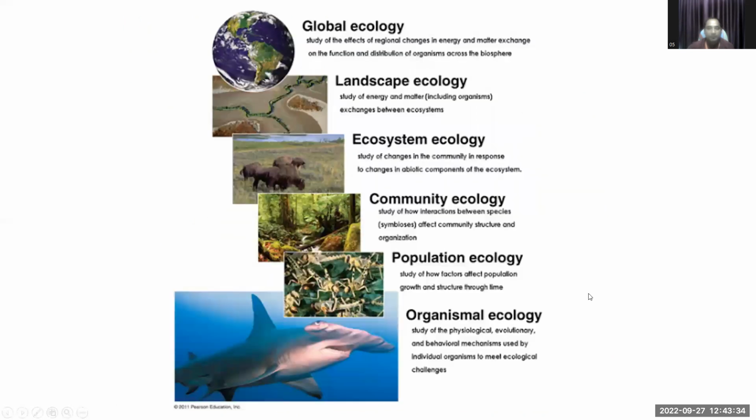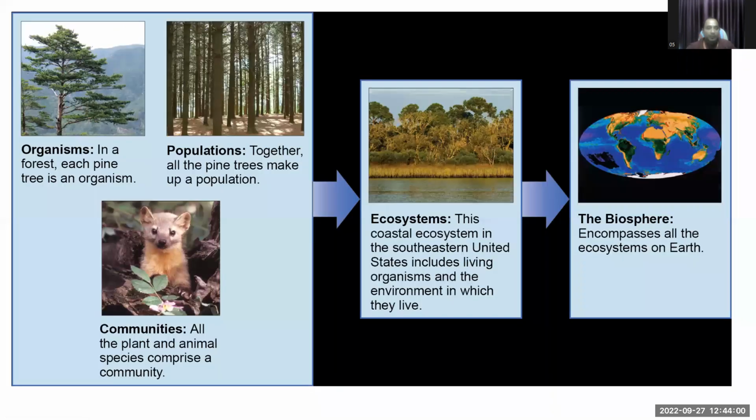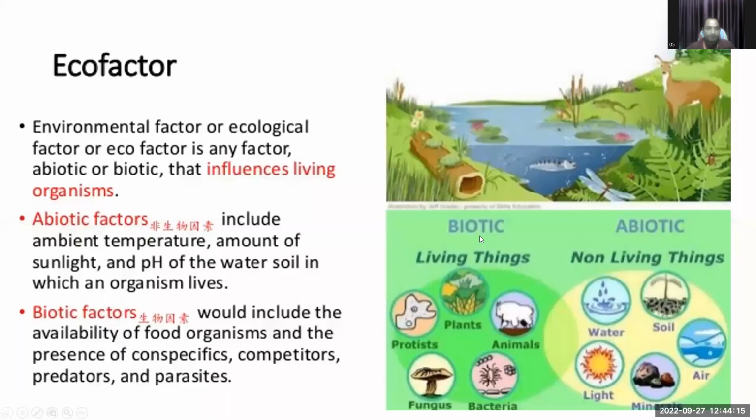In organism ecology, there is a study of physiological, evolutionary, and behavioral mechanisms used by the individuals. Then there are population ecology, community ecology, ecosystem ecology, landscape ecology, and global ecology. There is interaction in the ecosystem. Ecosystems are made up of living things, the biotic factors, and non-living things, the abiotic factors, which are connected to each other in complex ways. Organisms in a group form a population together. In the communities, it is all the animals and plants. This is an ecosystem on the coastline in the southern United States, and the biosphere. These are the interactions in the ecosystem.